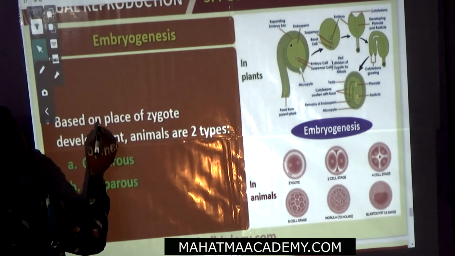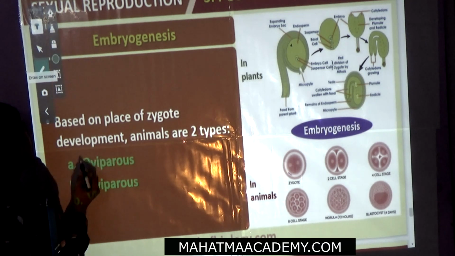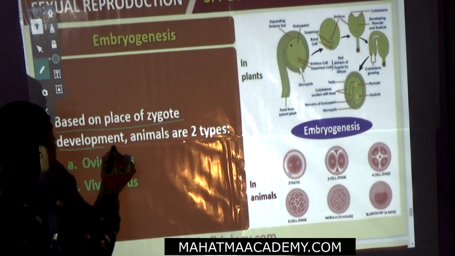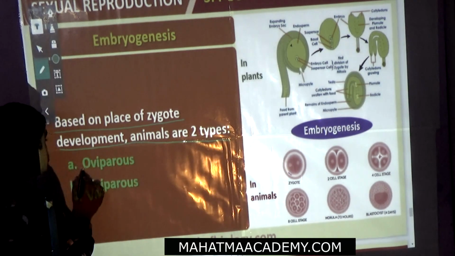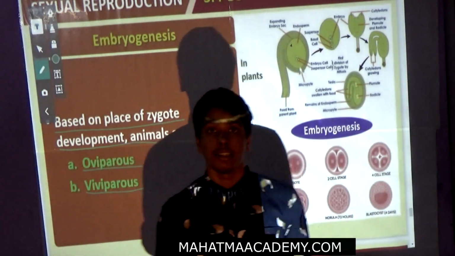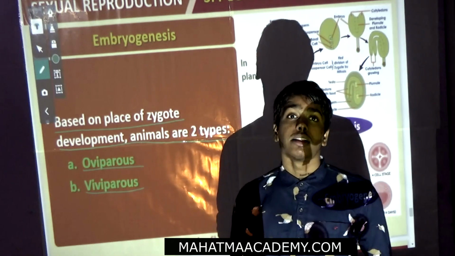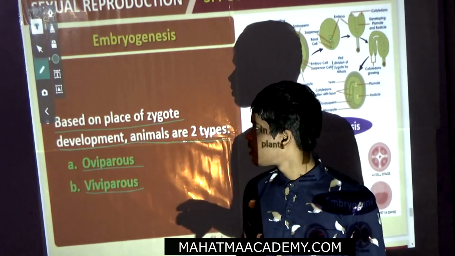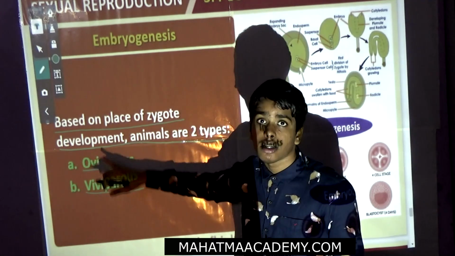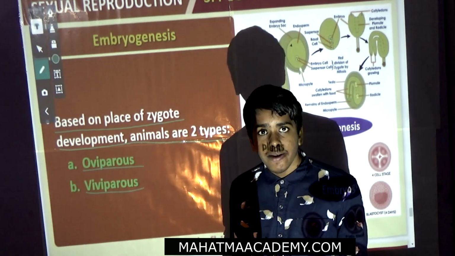Embryogenesis is of two types. There are two types of embryogenesis based on zygote development, oviparous and viviparous. Now, we have studied in earlier classes that animals are of two types, oviparous and viviparous. Why this basis? They are based on zygotic development. Based on zygotic development, organisms are of two types, oviparous as well as viviparous.